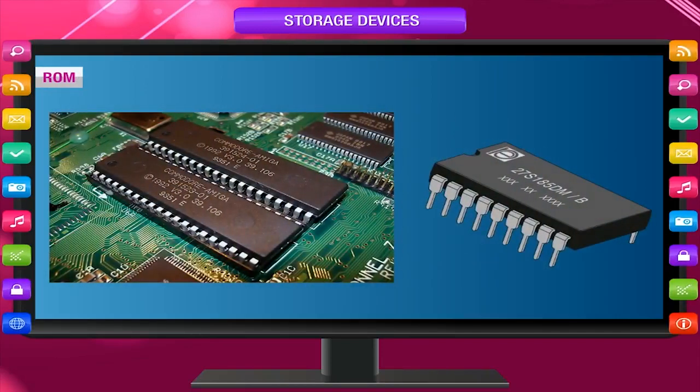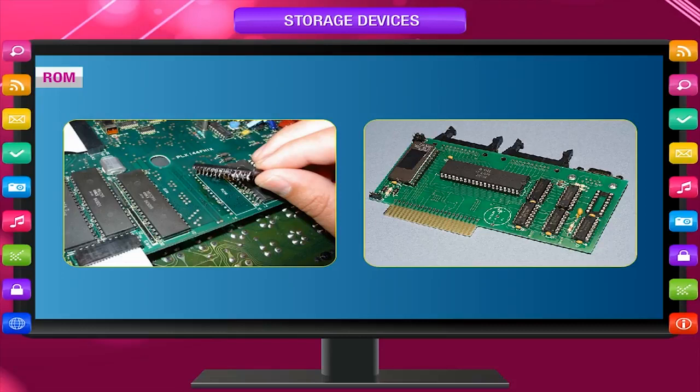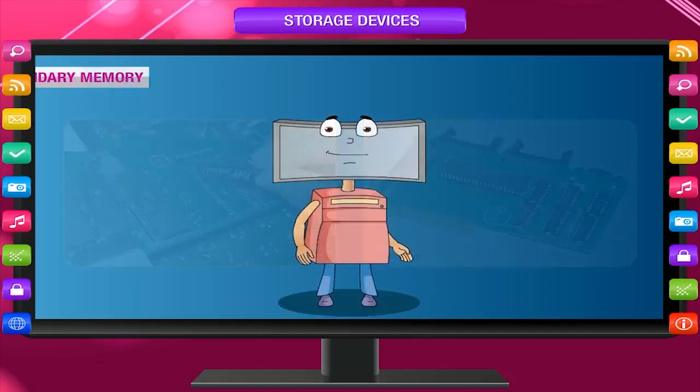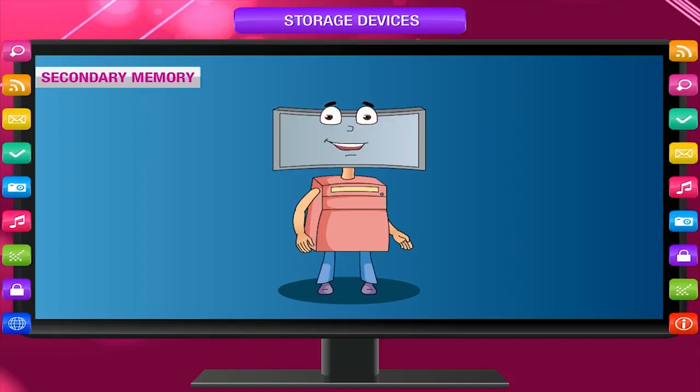ROM, read-only memory. Read-only memory is the permanent memory of the computer. The computer manufacturers fix some important programs in ROM, and when we turn on the computer, these programs start to be executed. They check the components of the computer and then permit the computer to load the operating system program like Windows.